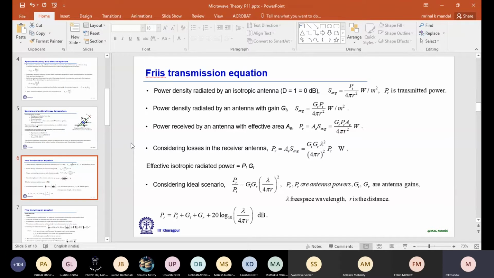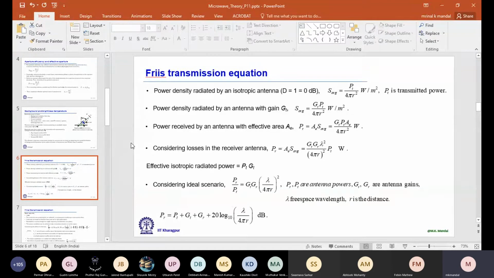Then a practical antenna will have some gain. Let's say the gain of the transmit antenna is GT. Then it will direct that power in one direction, and the power density radiated by an antenna with gain GT is GT into PT divided by 4 pi r square.